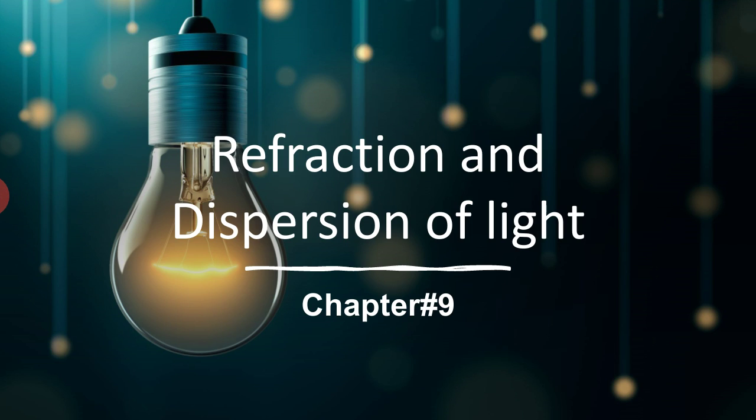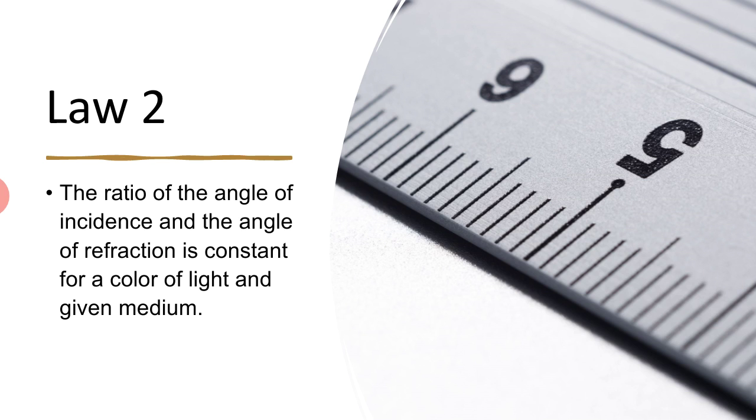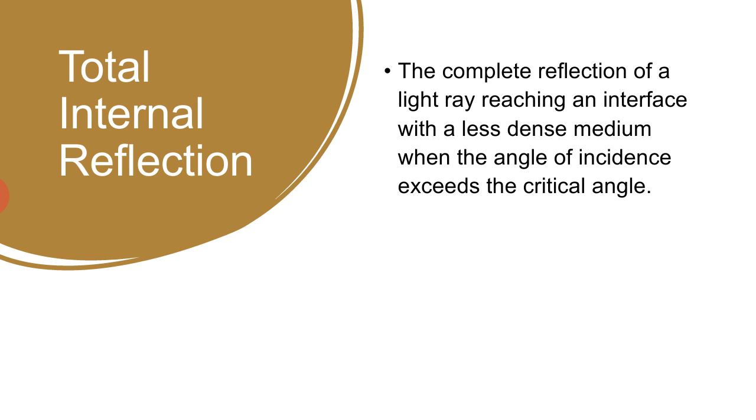So today the topic of our lecture is total internal reflection. So students, what is total internal reflection? You can say the complete reflection of a light ray reaching an interface with a less dense medium when the angle of incidence exceeds the critical angle.